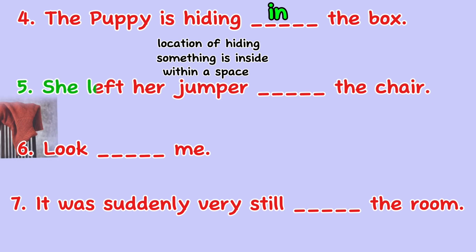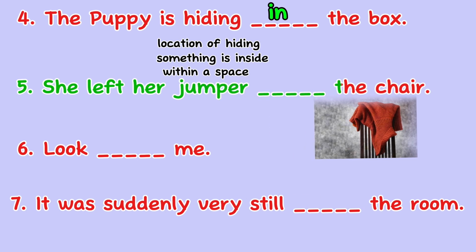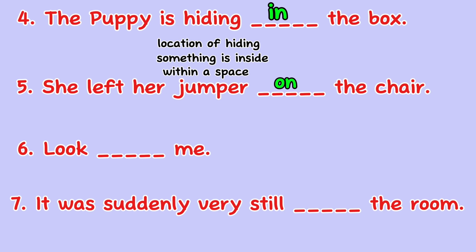box. She left her jumper blank the chair. The answer is on. She left her jumper on the chair. In this sentence, on is the correct preposition to indicate the position of her jumper in relation to the chair. On is used to show that something is positioned on top of or in contact with a surface, so her jumper is placed on the surface of the chair.